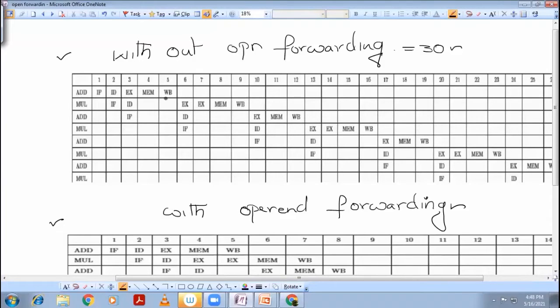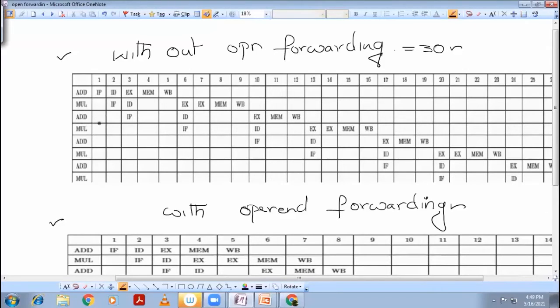We need not wait for the write back stage to finish. The multiplication instruction can actually start at the 5th clock cycle itself. But according to the question, we cannot start the multiplication parallel to the write back stage. So, as it is completely without operand forwarding, the multiplication will have to start from the 6th clock cycle. So at the 9th clock cycle, it is going to finish.